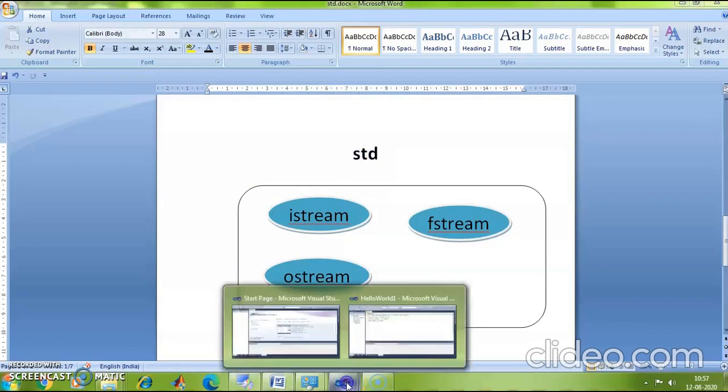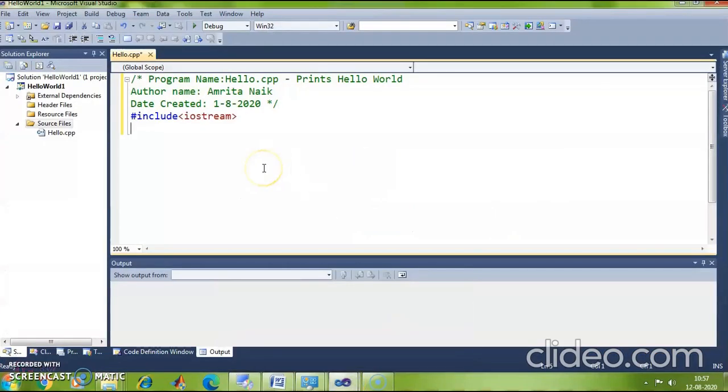So I am going back to my program, and let me include the namespace std. So I am using a keyword here, using. Using is a keyword, it's a reserved word.